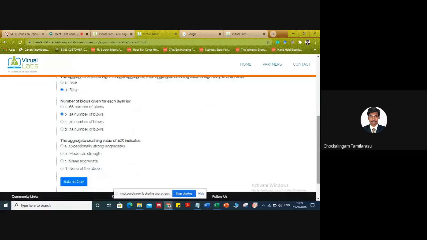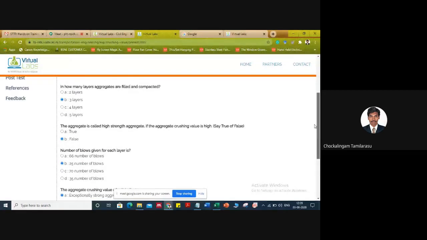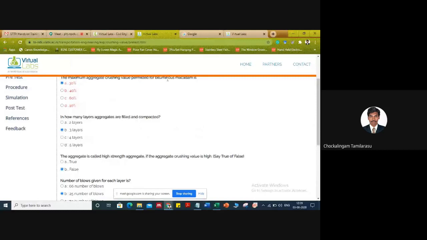It is inversely proportional: if the crushing value is nominal, the aggregate strength is much better. So aggregate crushing value of 10% indicates exceptionally strong. Then we can check it out. Submit quiz. So 4 out of 5, I think one answer is wrong. The maximum aggregate crushing value for bituminous macadam. Likewise, we may instruct the students to check the pre-test.